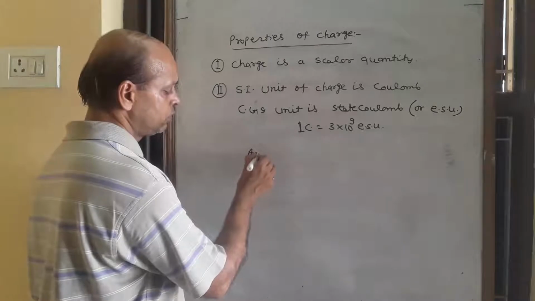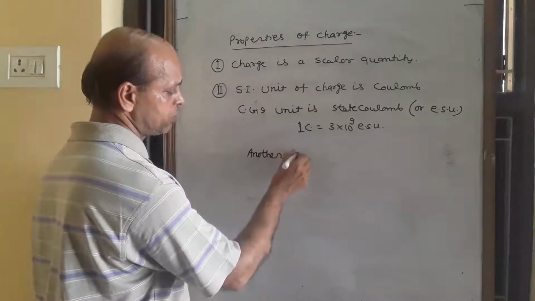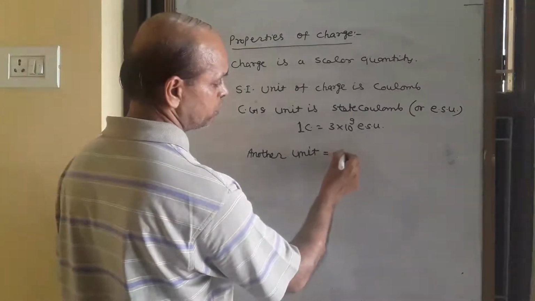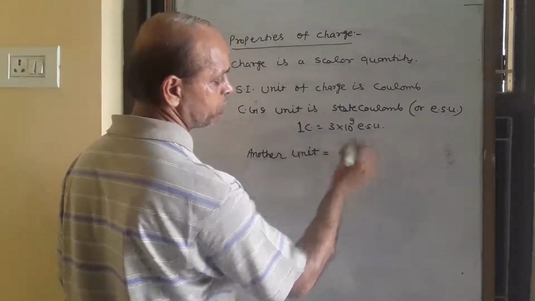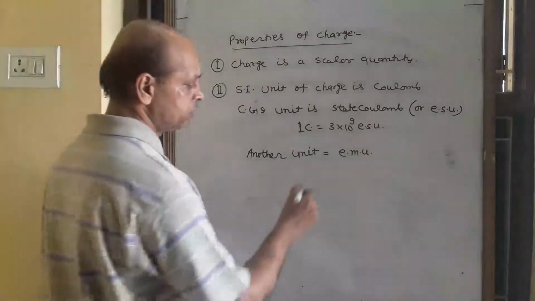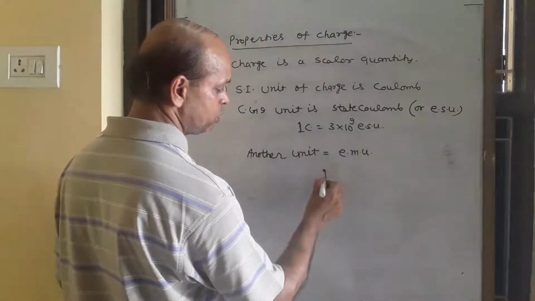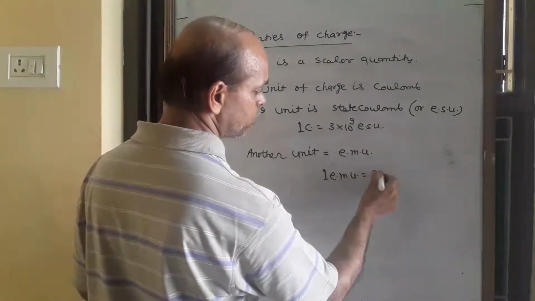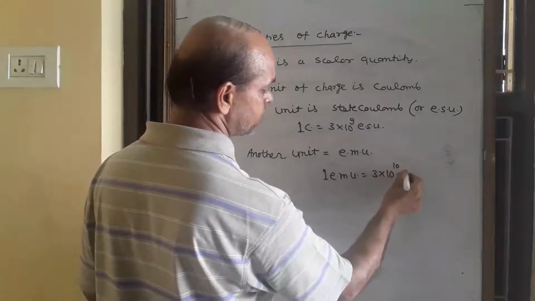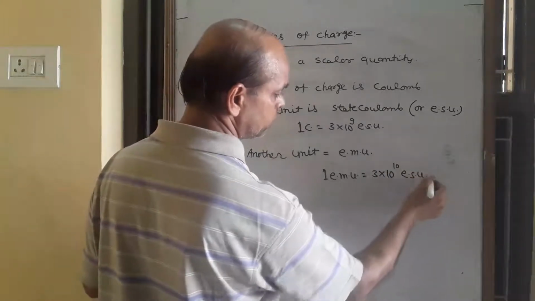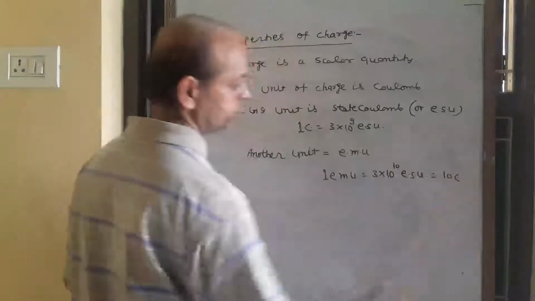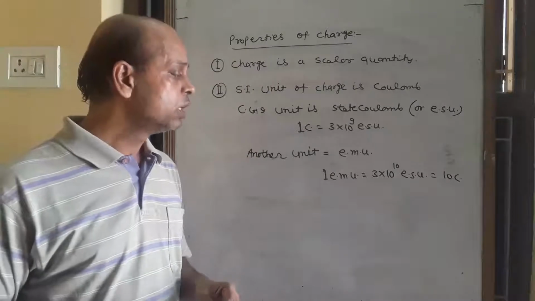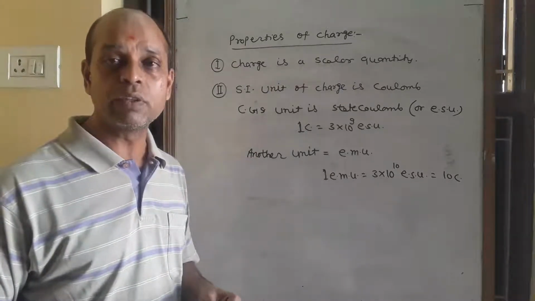Another unit is EMU, electromagnetic unit, and 1 EMU is 3 into 10 to power 10 ESU, or 10 coulomb. 1 EMU equals 10 coulomb, or 3 into 10 to power 10 ESU.